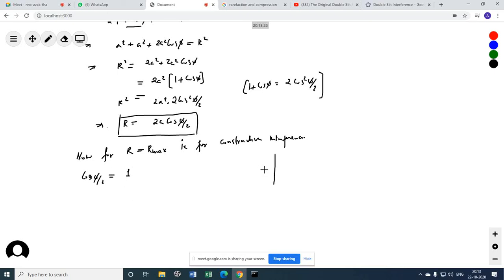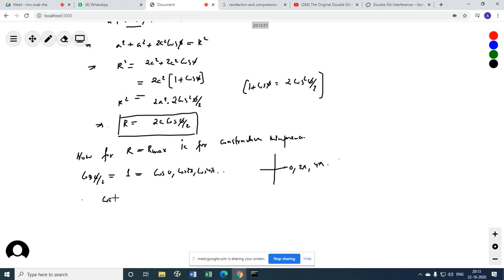And when do you think it will be 1? Cos will be 1 at where? It will be 1 at 0, it will be 1 at 2 pi, it will be 1 at 4 pi and so on, right? So it would be 1 at cos of 0, cos of 2 pi, cos of 4 pi and so on.